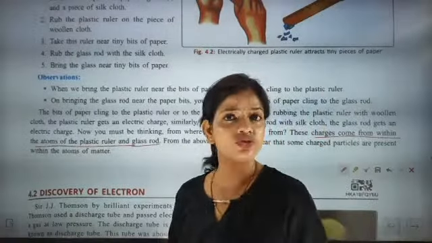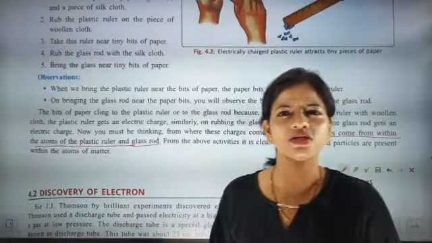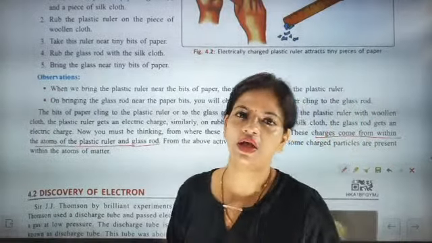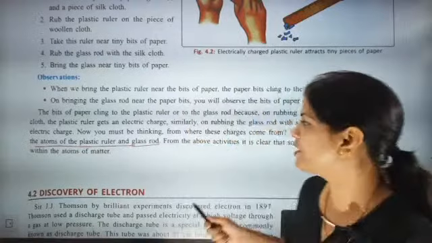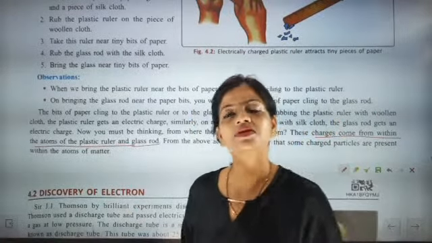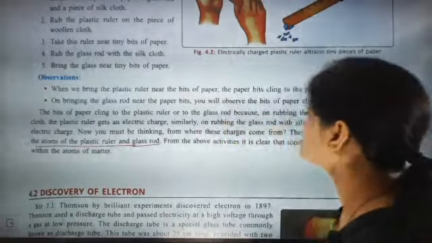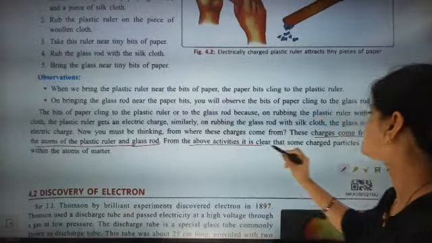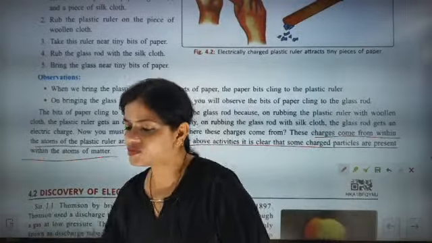The glass rod, the plastic ruler, the pen I am using, this charge is coming from there only. The atoms with which the ruler, the pen and the glass rod are made are giving those charges. So from the above activity, it is clear that some charged particles are present within the atoms of matter.